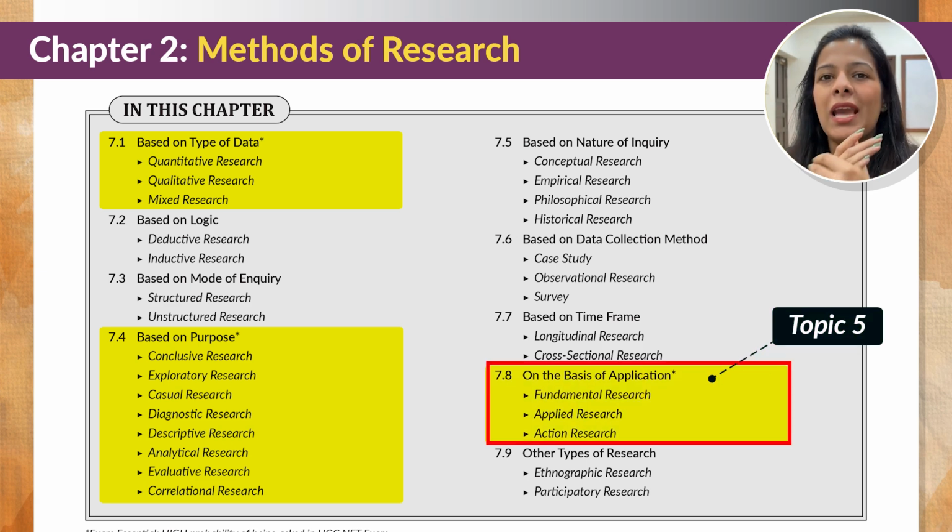Now, under this, we have three major types of research: fundamental research, applied research, and action research. Now, what is important to know here is that action research is one of the most important research out of all these three. And in action research there are different steps that you should remember, because from there they ask questions quite often. So make sure that you study action research in depth.